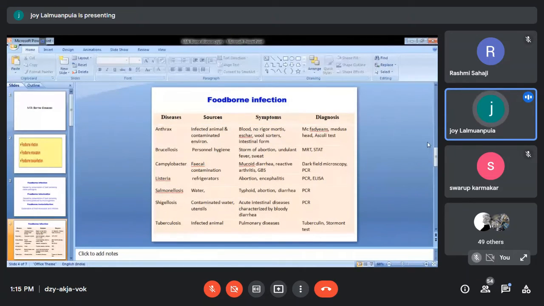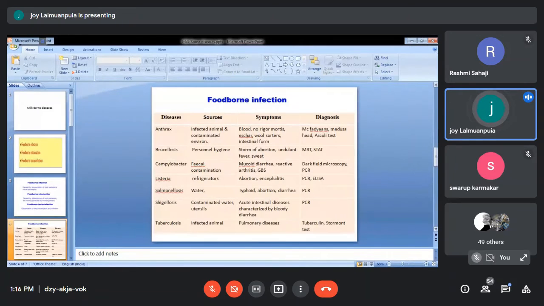Now, in human beings, it causes undulant fever. Undulant fever means that suppose in the morning you are having fever, in the afternoon you will be feeling okay, in the evening you will have fever again, then at night you'll be okay, then in the morning again you will have fever. So it's undulating, going up and down like that.